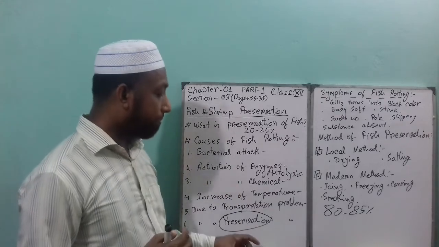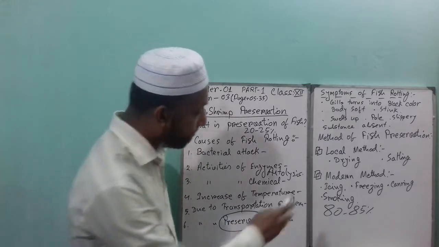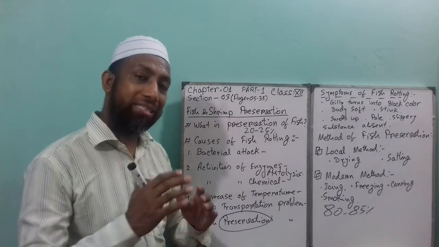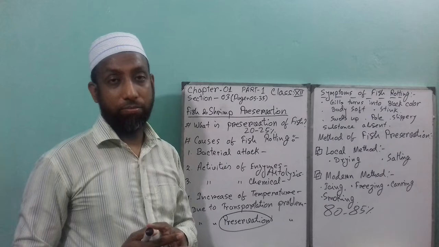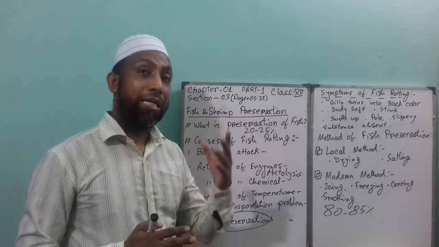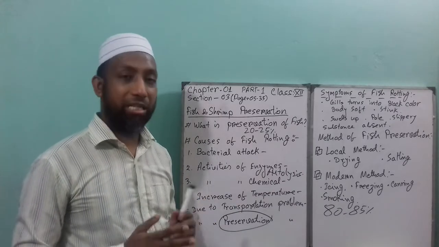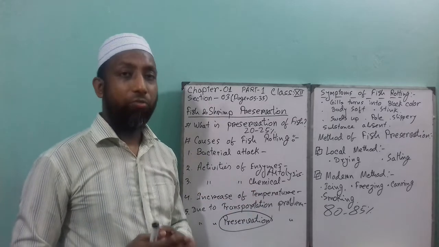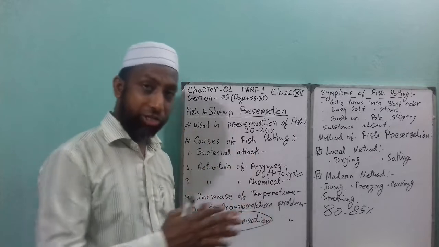And then after cleaning with pure water, you have to sink the fish in a salt water solution. That means a 10% salt water solution. The fish will be sunk, that means puti, chanda, small fish, sunk for about 10 to 15 minutes for removing the germs from the fish.